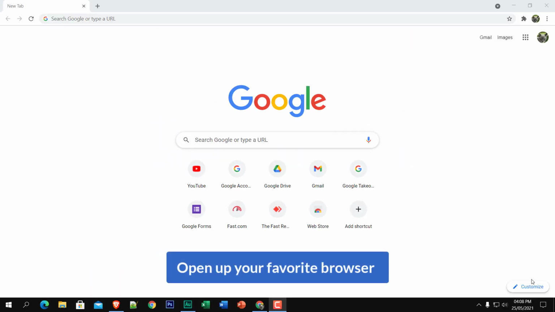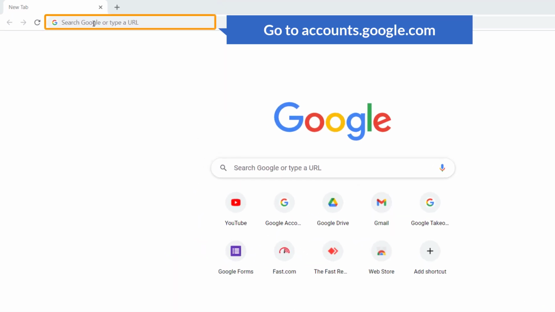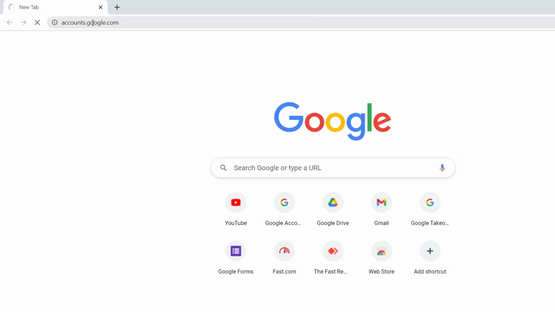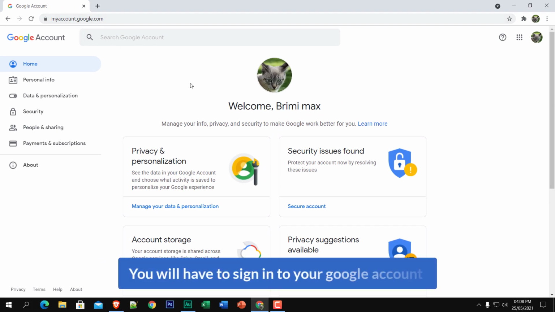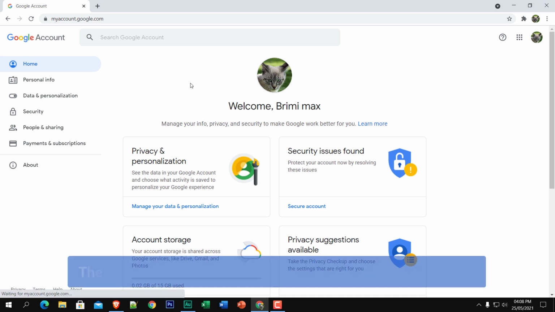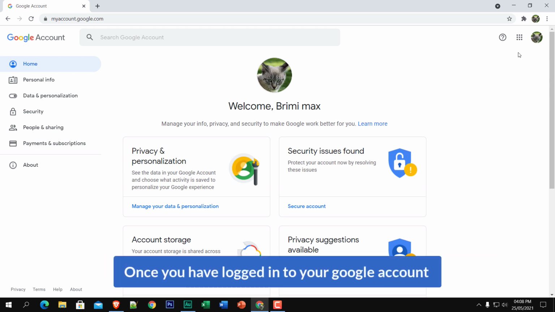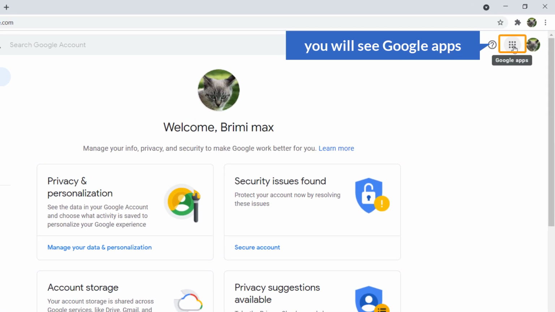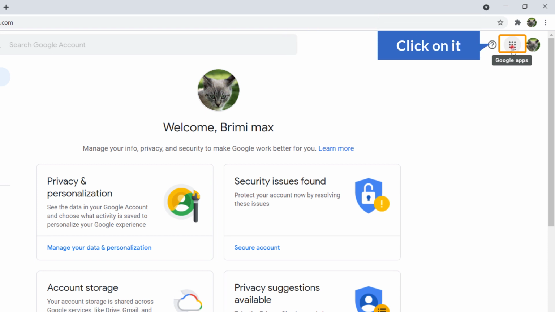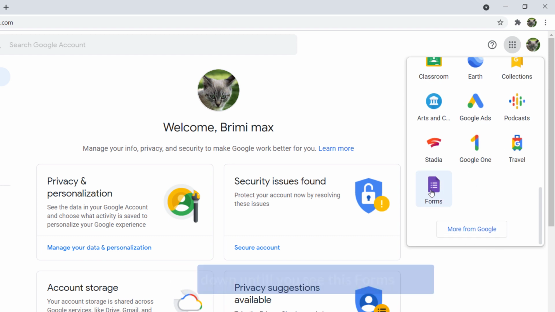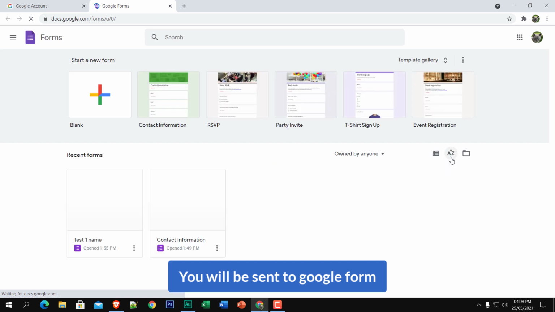First of all, open up your favorite browser and on the address bar, go to accounts.google.com. Hit enter and you will have to sign in to your Google account, the account you use to access Gmail, YouTube, and Google Drive. Once you have logged in, you will see this icon, Google Apps. Just click on it and scroll down until you see Forms. If you click on it, you will be sent to Google Forms.